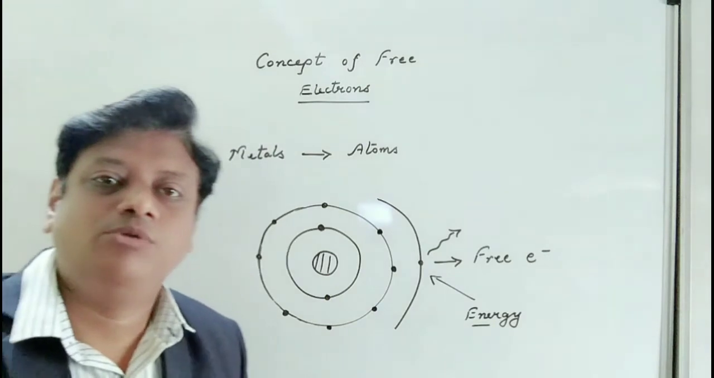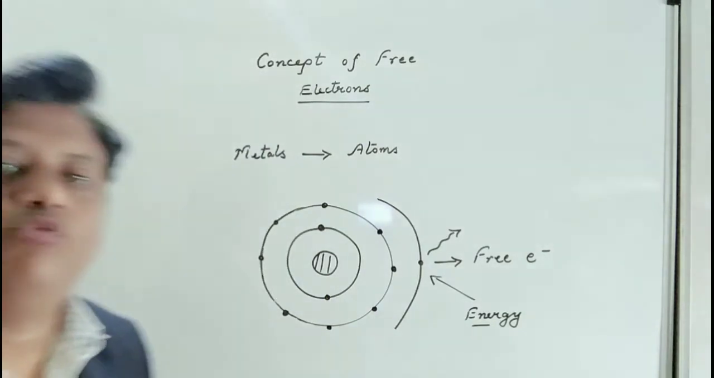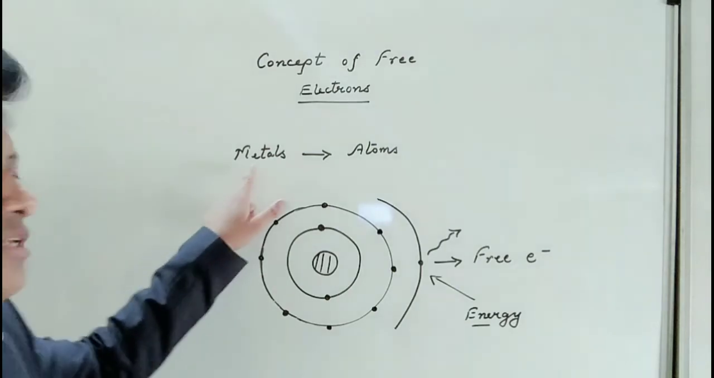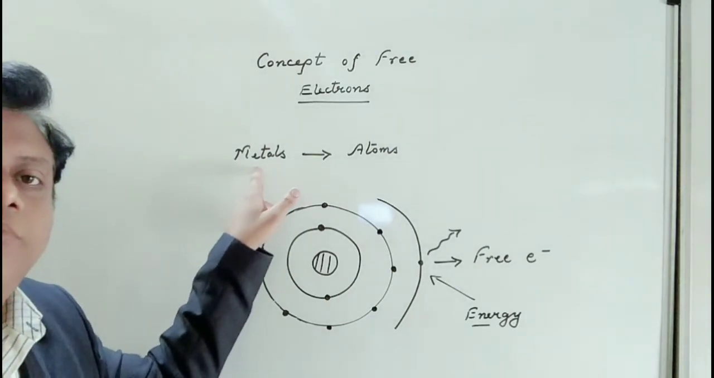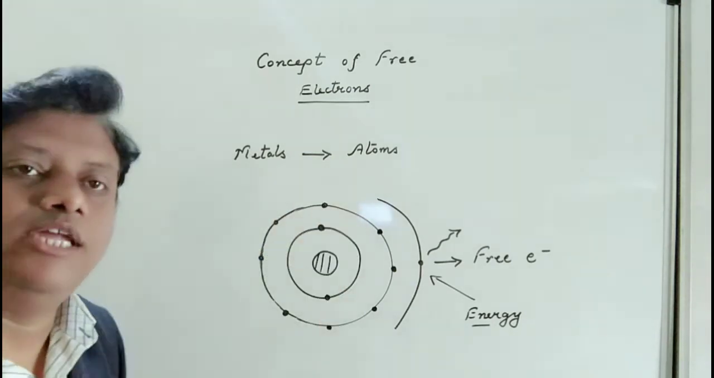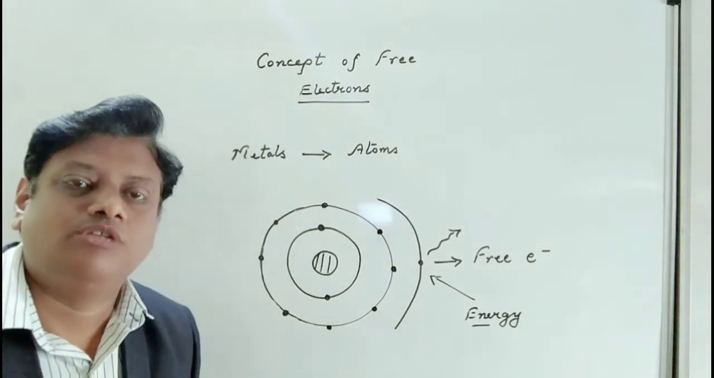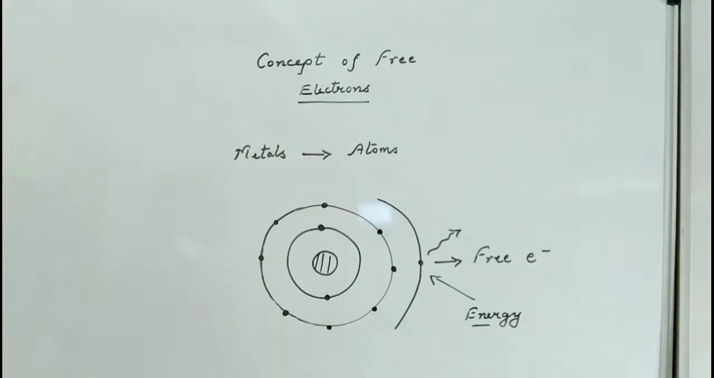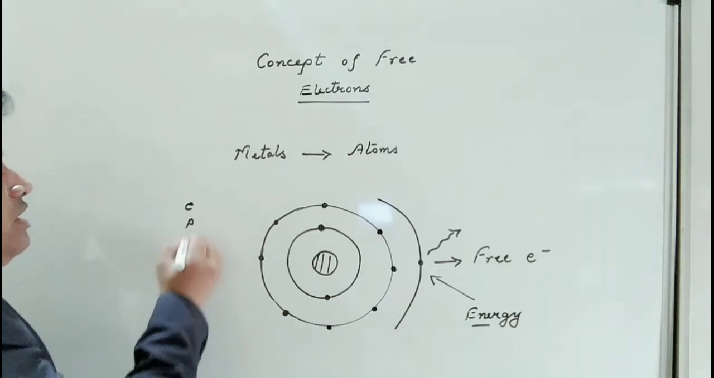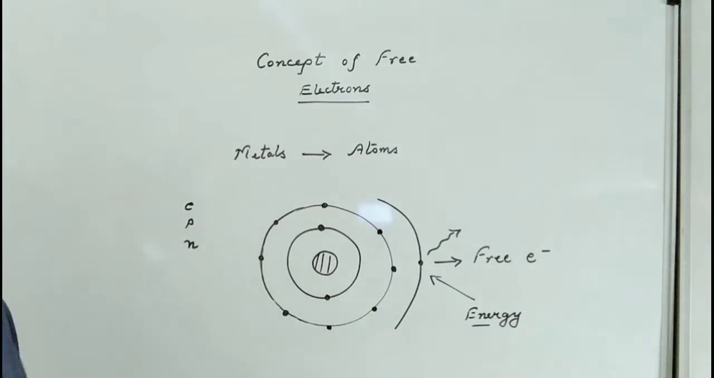After this we come to the concept of free electrons. Now what are free electrons? You might know that all the elements, or all the metals, are made up of atoms. Now what are atoms? Atoms contain electrons, protons and neutrons. We know that these are the three fundamental particles present inside the atom.